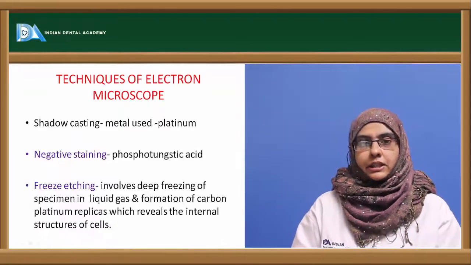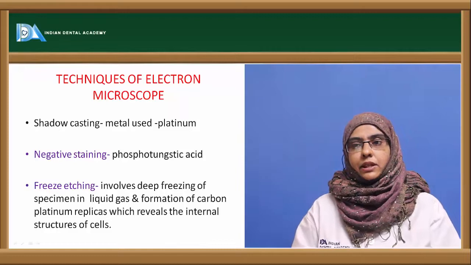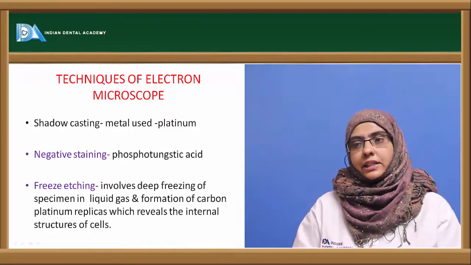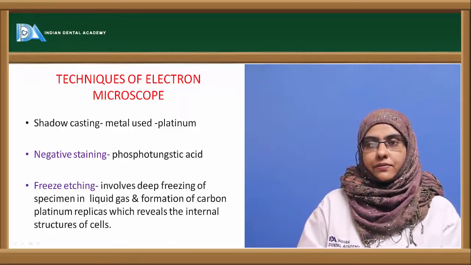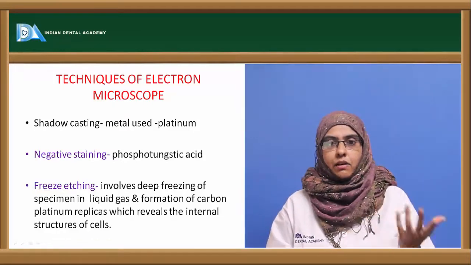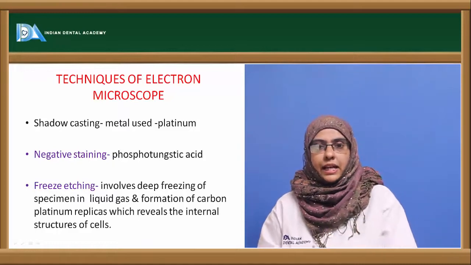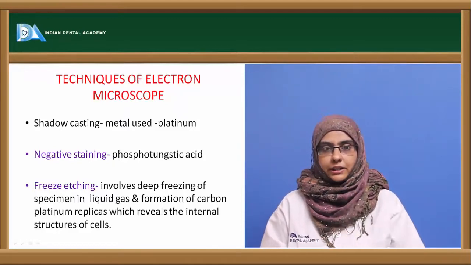The techniques involved in electron microscopy are of different types. One is called shadow casting, another is negative staining, and the final one is freeze etching. These techniques help us bring about contrast in the organism and study not only the organism but also its internal parts.